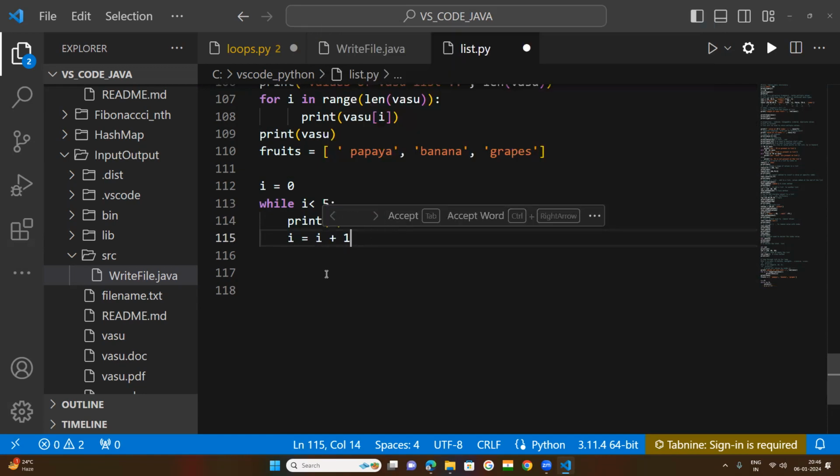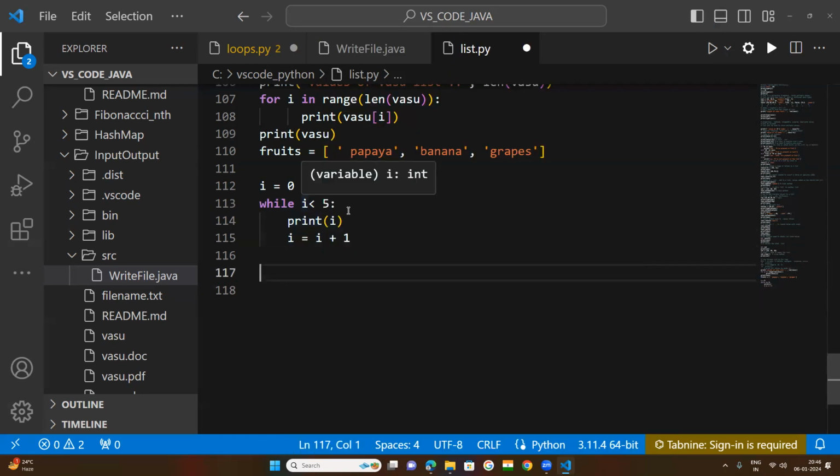Then the loop will not execute continuously; it becomes a finite loop. It runs as long as i is less than 5. If i is equal to 5, then 5 is not less than 5, so the condition is not satisfied and the loop terminates. If i is equal to 4, 4 is less than 5, so the condition is true. So it prints 0 to 4.